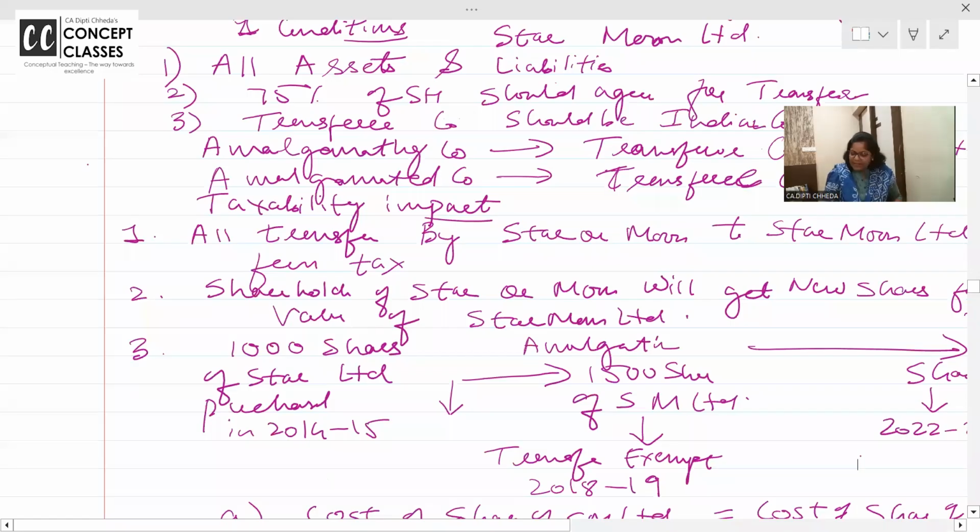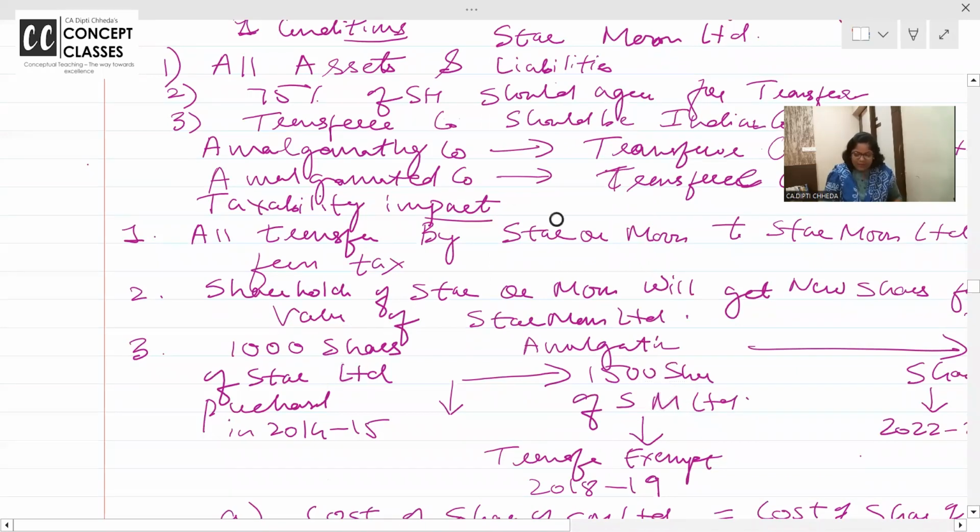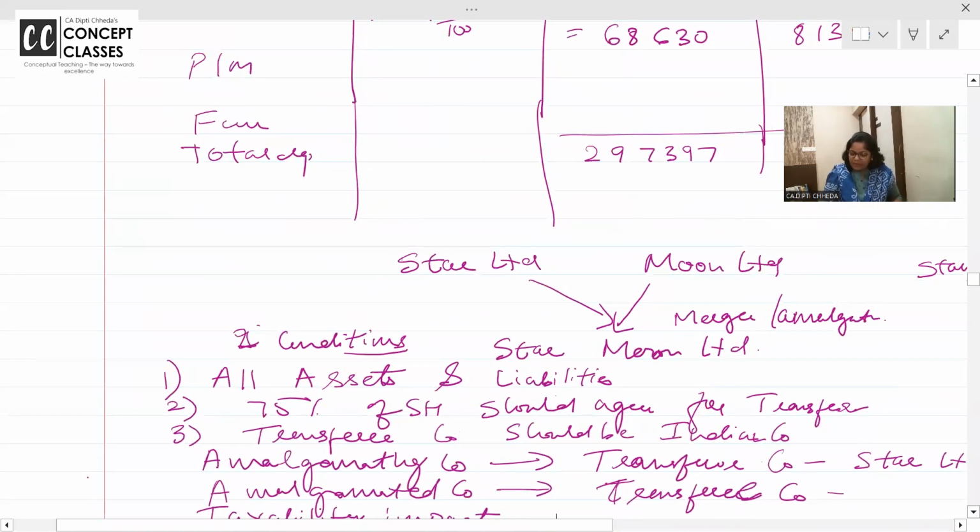I think it is better I share my screen and it will be clear to all of you. Yes. So let us take up the first concept in business restructuring, the slump sale only.